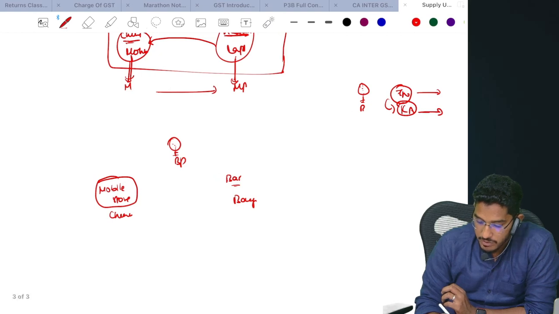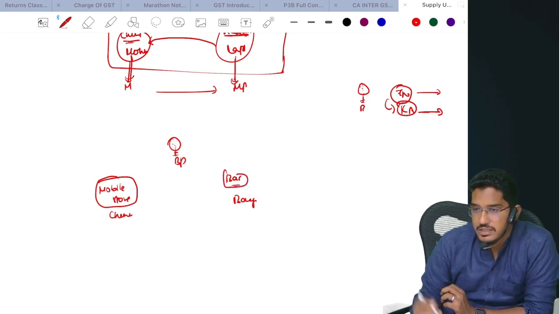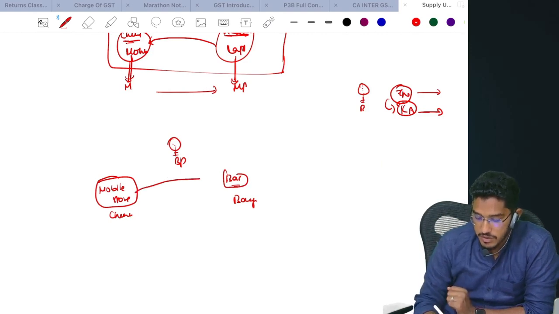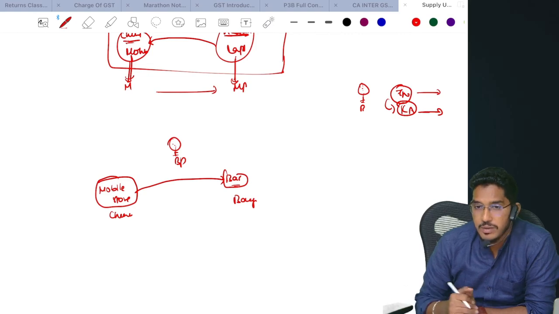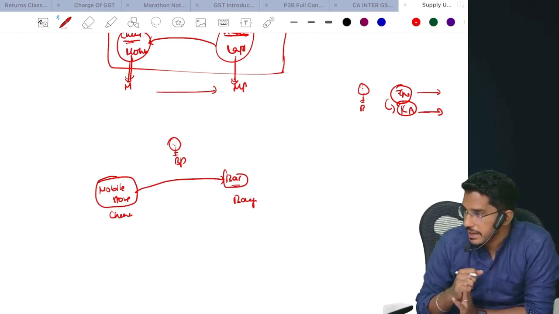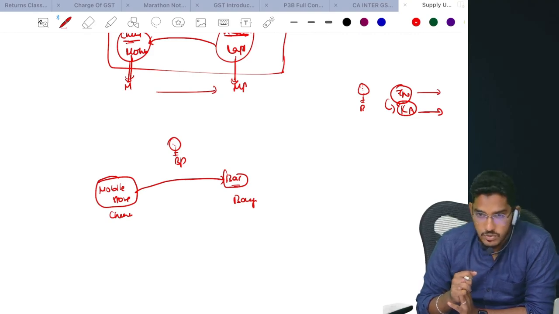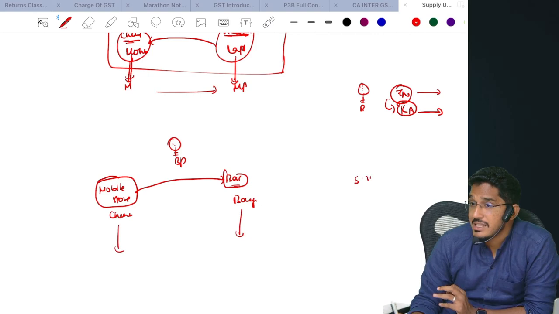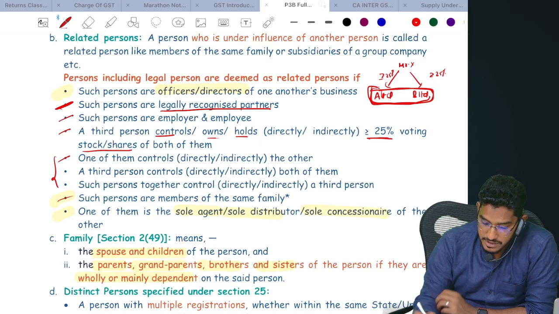Now one fine day, I needed one mobile phone at the bar in Karnataka, where I sell alcoholic liquor for human consumption. I sent one mobile phone from my Chennai store to my bar in Bangalore. So will that also be considered as supply? That also will apply. The section has defined that even these two entities will be considered as distinct persons. Understand? So the definition of distinct persons is very important.